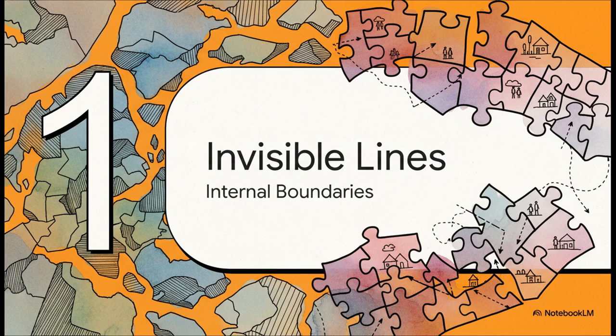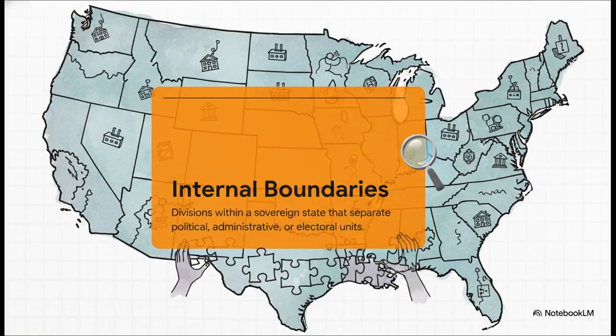We need to talk about the fundamental building blocks of political geography. There's internal boundaries that keep a country organized. Think of it like an organizational chart for a whole country. Now, we're not talking about borders between countries here. We're talking about the lines drawn inside a state or a nation that help manage everything, from where your kids go to school to who you get to vote for. They're there to make a huge, complex place governable.